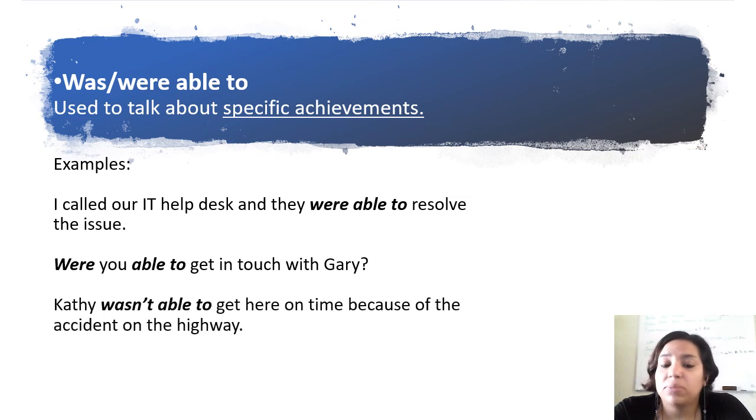And Kathy wasn't able to get there in time because of the accident on the highway. So this talks about a specific achievement, about someone who could have done it, in plural or in singular. And I want you also to notice affirmatives, in this case questions, and negatives, okay?